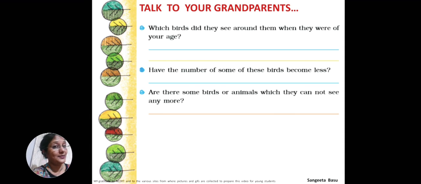At least I can remember when I was very small, the sparrows, no? They looked very big. And now the sparrows are very small in size. Even the pigeons are very small in size. So like this, you can ask your grandparents or any elders. Okay? Have the numbers of some of the birds become less? Yes, they have become less. Are there some birds and animals which they cannot see anymore? So please find out from your grandparents and take this up as a project.